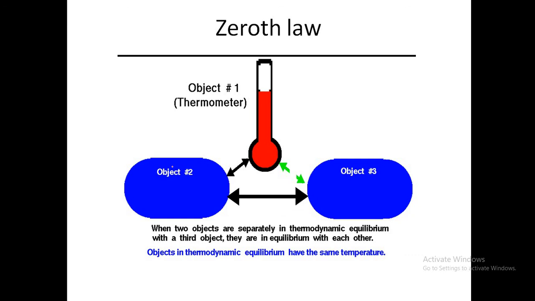Zeroth law is simple. Whenever two systems are in equilibrium with a third system, then all three systems are in equilibrium with each other. It is understood that if A is equal to B and A is equal to C, then B is equal to C. So if object 1 is in thermal equilibrium with object 2 and with object 3, then all three objects will be in thermal equilibrium with each other, right? When two objects are separately in thermal equilibrium with a third object, they are in equilibrium with each other. This is what the zeroth law says.